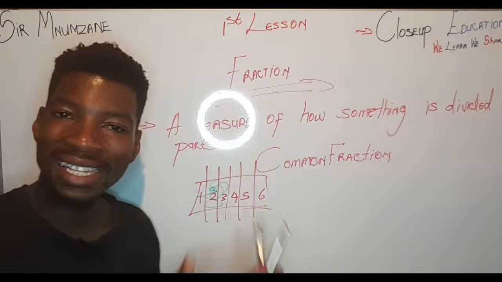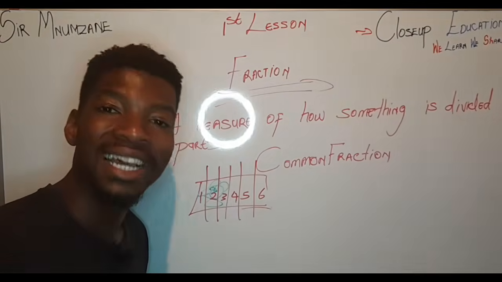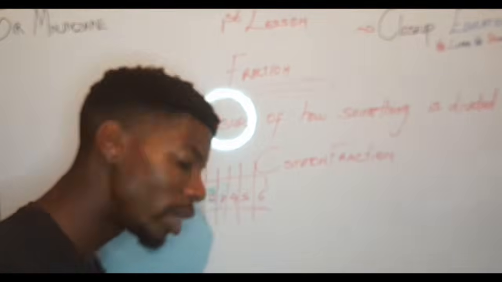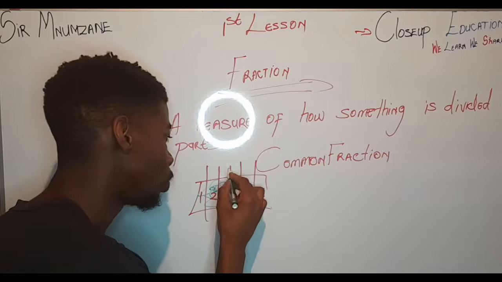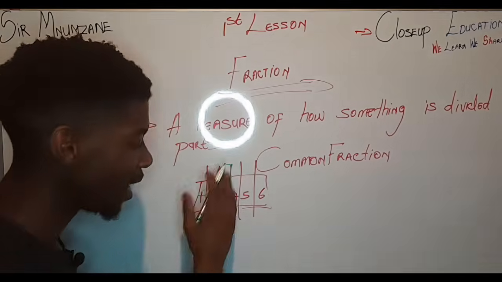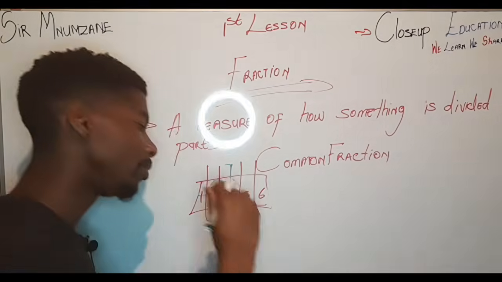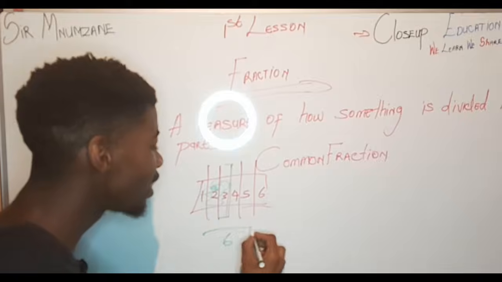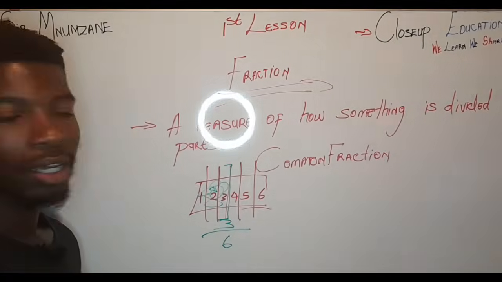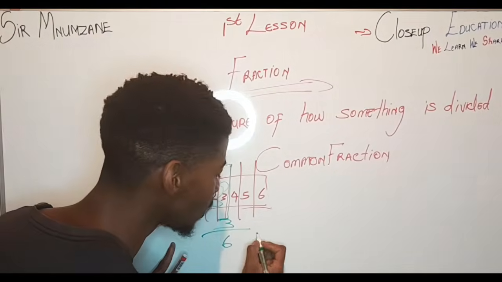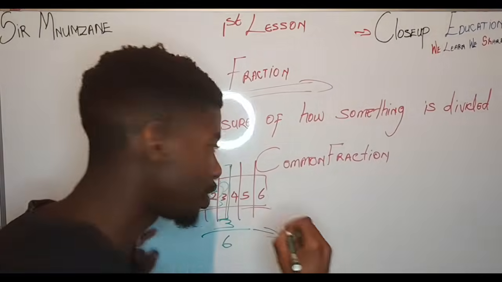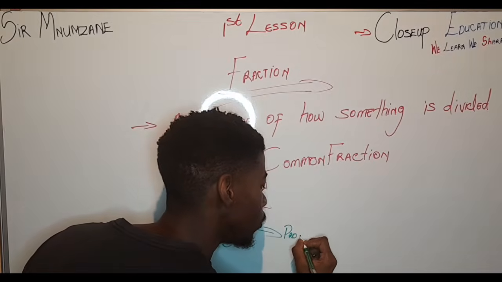How many slices does this bread have? It has 6 slices, so that is our denominator. Total is 6 slices. How many did I eat? 3 slices. So what is this called? A proper fraction.